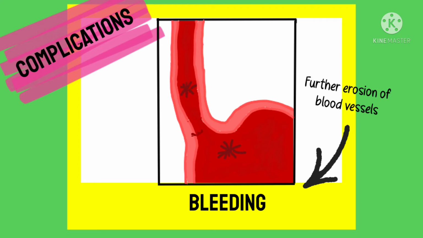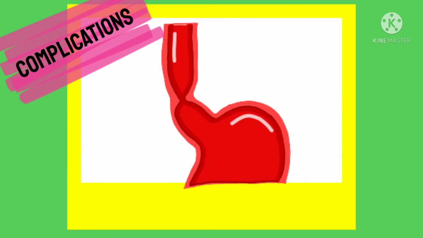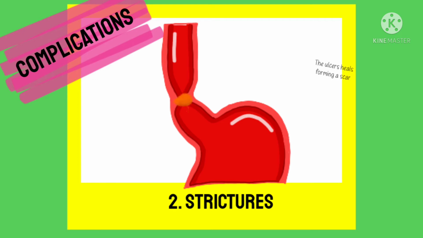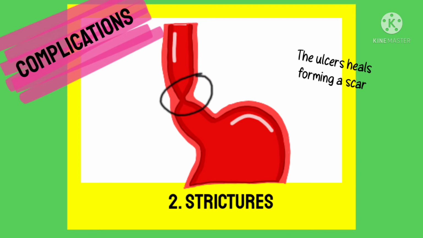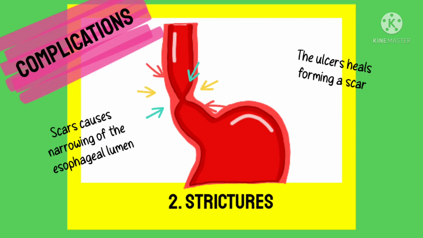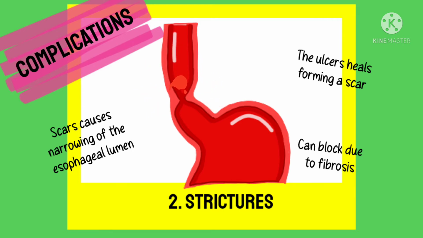This may be exhibited by the presence of black tarry stool, which is the color of the stool due to the digestion of blood. Second, strictures. The ulcers of the esophagus may heal over time, forming scars. These scars cause narrowing of the esophageal lumen and, due to the fibrosis, have the tendency of blocking the esophagus.